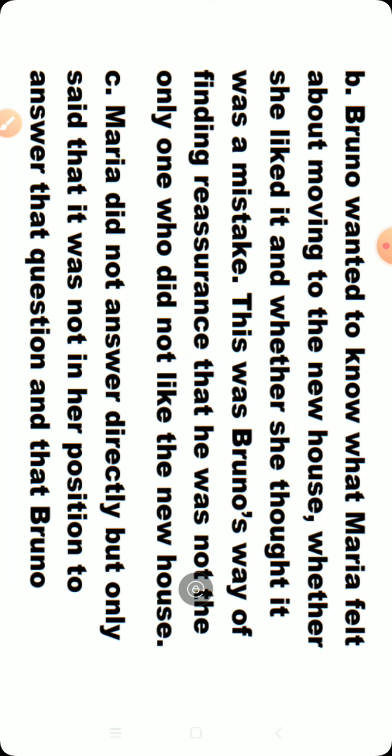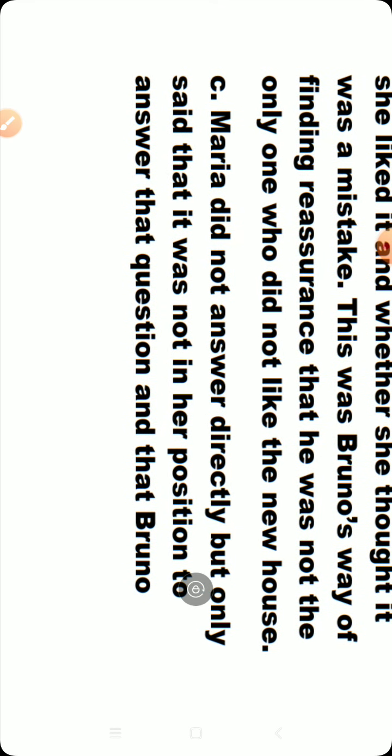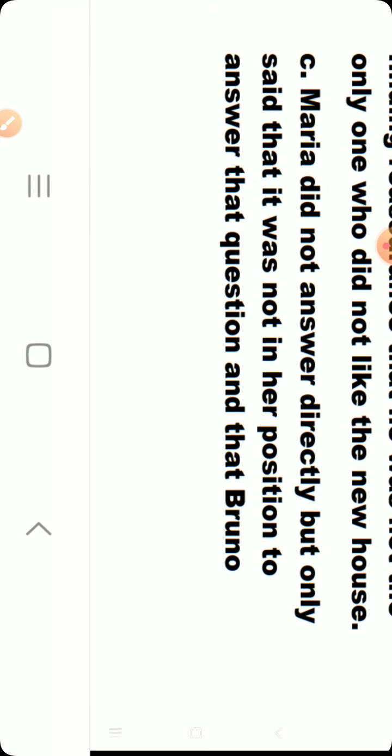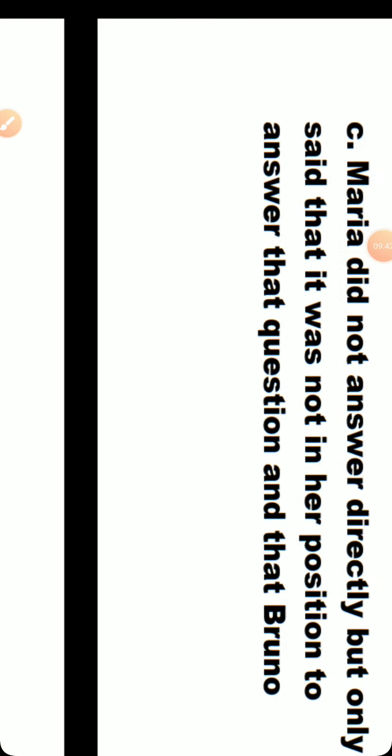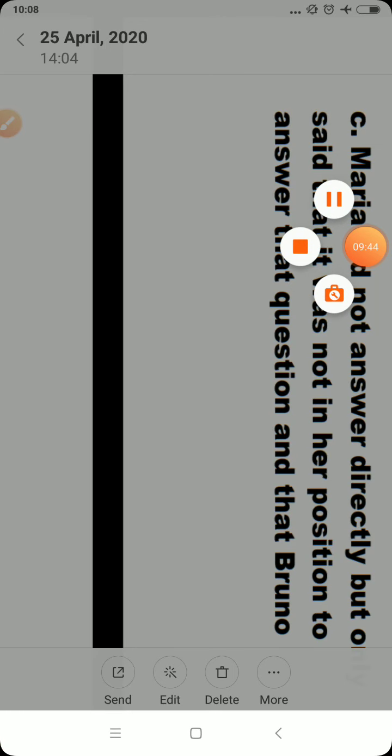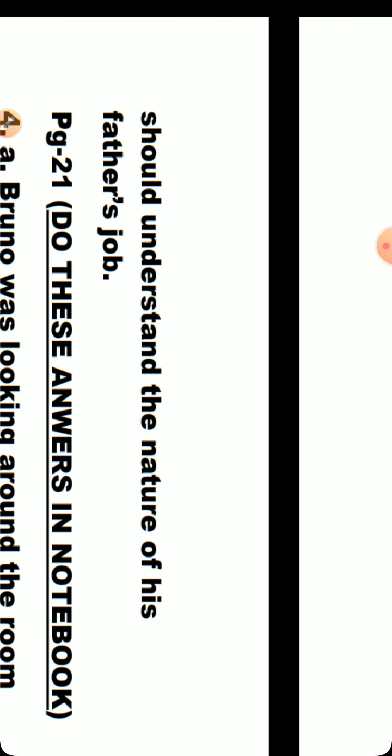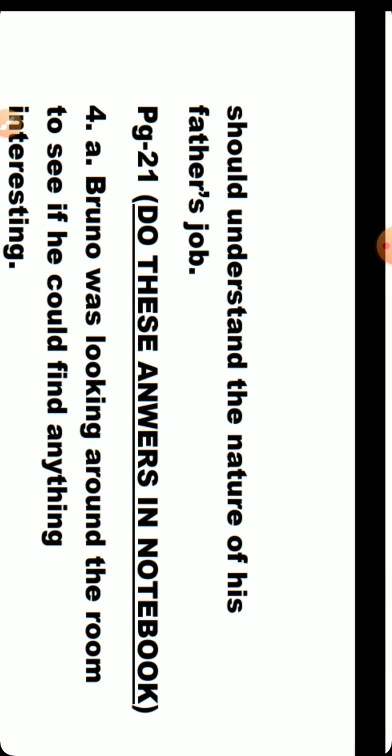Now question C is, what was Maria's answer? Maria did not answer directly but only said that it was not in her position to answer that question. Let us see carefully. You have seen the answer starts here. Maria did not answer directly but only said that it was not in her position to answer that question, that Bruno should understand the nature of his father's job. So this answer is completed.